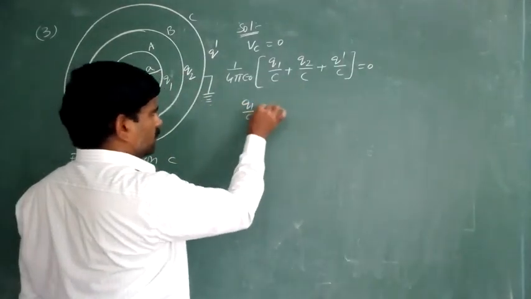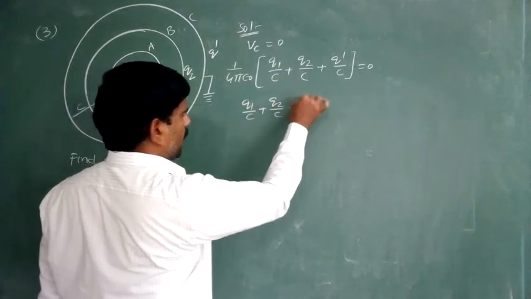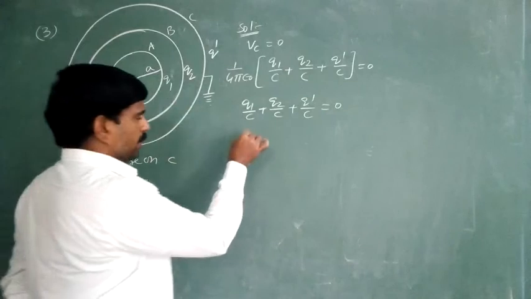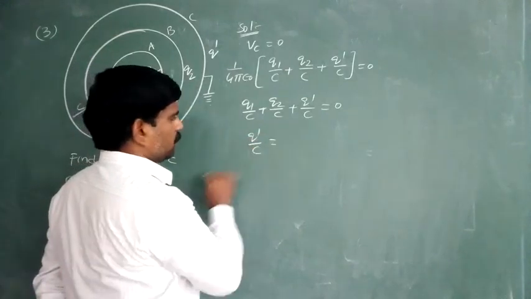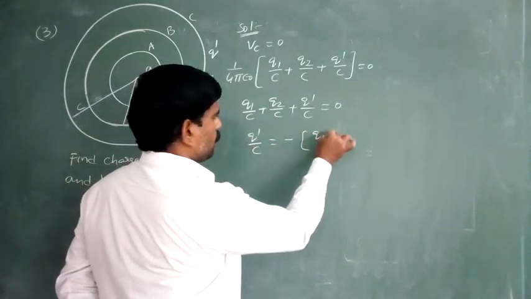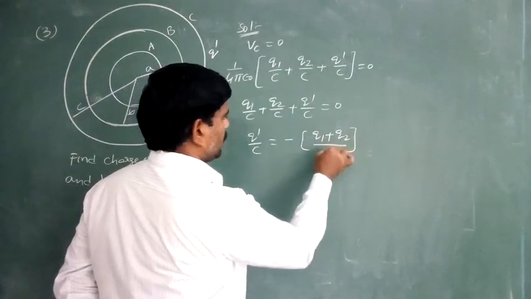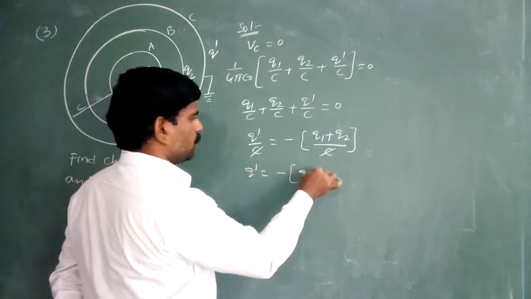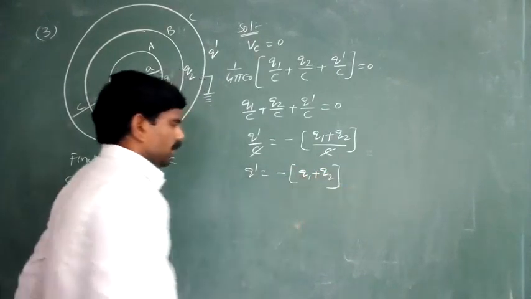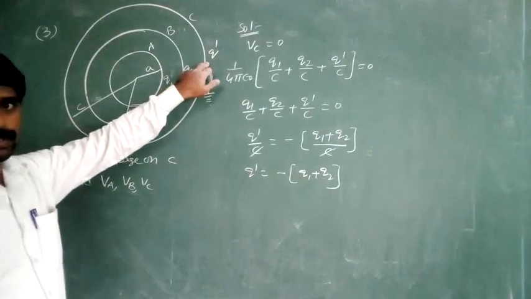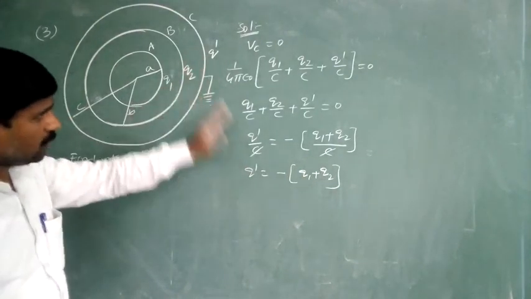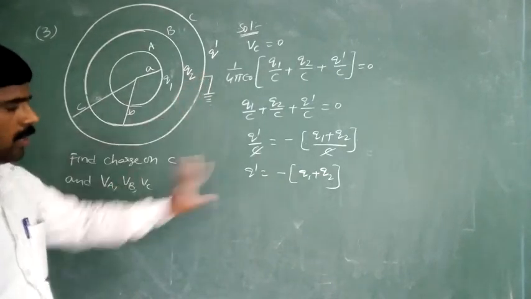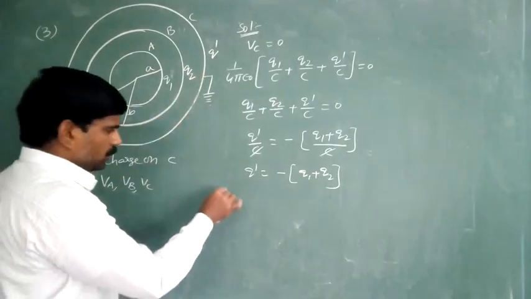Q1 by C plus Q2 by C plus Q dash by C is equal to 0. Therefore, Q dash by C is equal to minus of (Q1 plus Q2) by C. C cancels. Therefore, Q dash is equal to minus of (Q1 plus Q2). This is the charge on the outer surface, that is, the charge on the surface of the third shell or C shell.